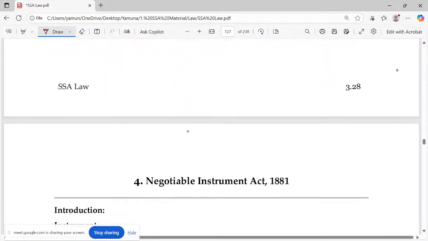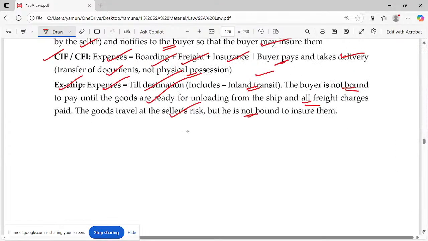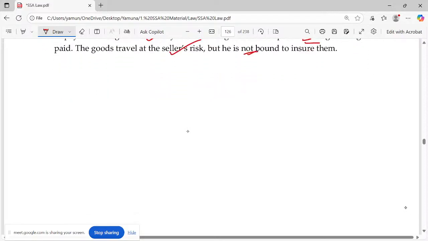So that's about this topic, the Sale of Goods Act. If you just give it two or three readings, probably you'll have a different angle of understanding. Actually, this is an easy act only. You just have to give it two or three readings and be confident in understanding the words. Okay. So that's all for today. Thank you for joining.